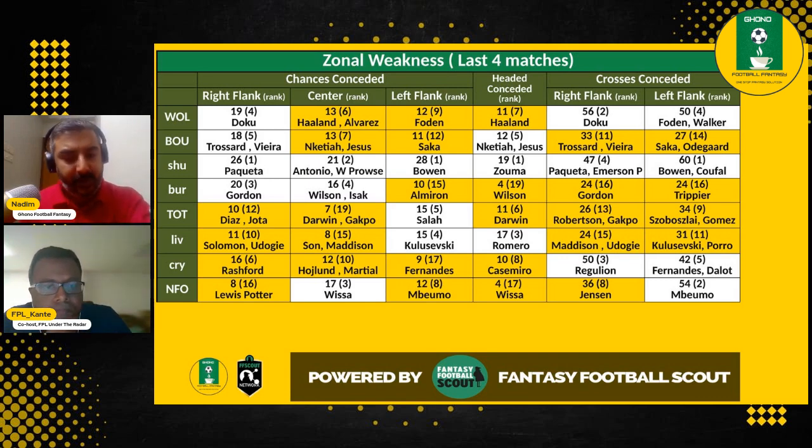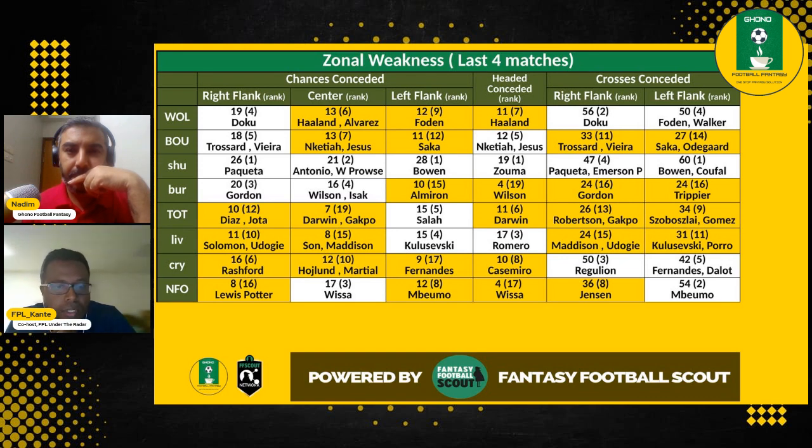Anything on Wissa and Mbeumo, for example? Yeah, I mean, they have been a little kind of off in the last couple of game weeks, especially against Everton. They look really, really off. They were trying all sorts of long balls through the process, etc. None of it worked against them. But again, Forest in general is a good matchup at home as well. Could be a good matchup for Mbeumo for sure.